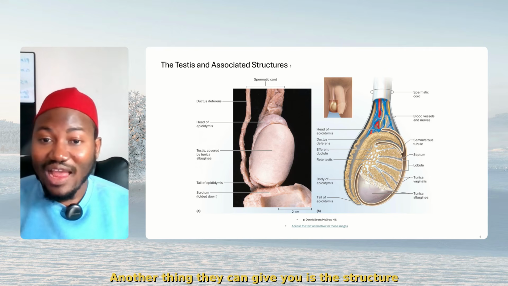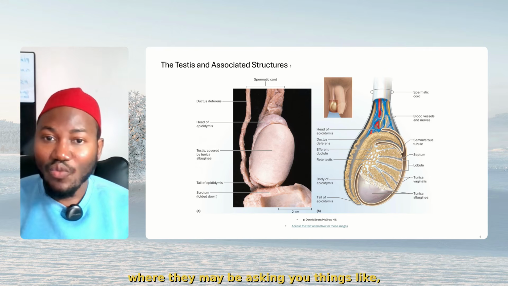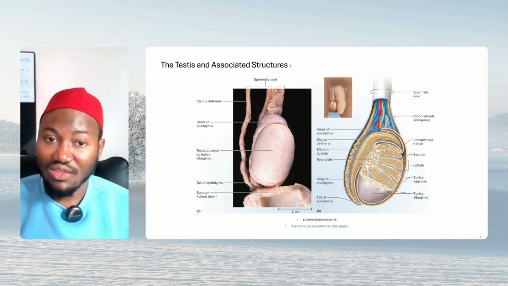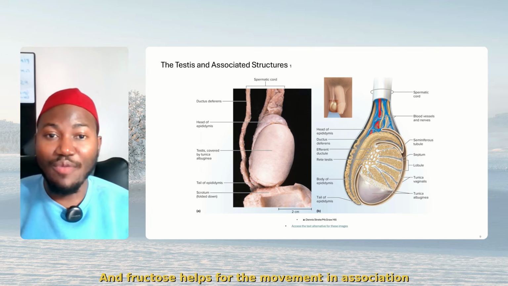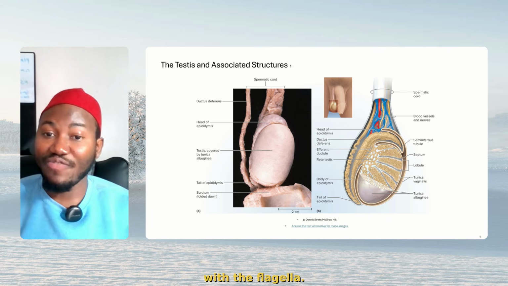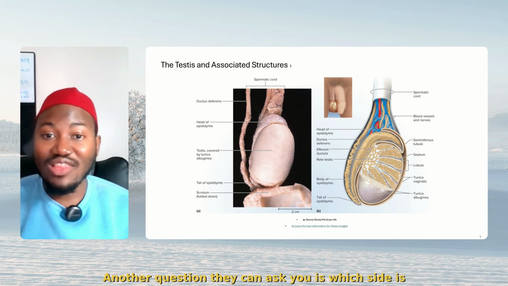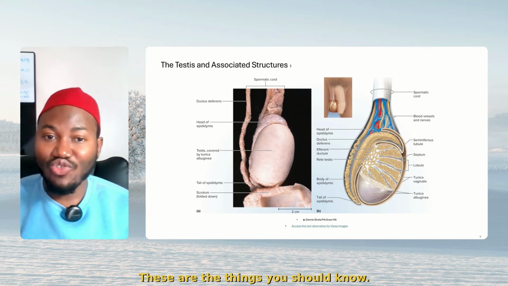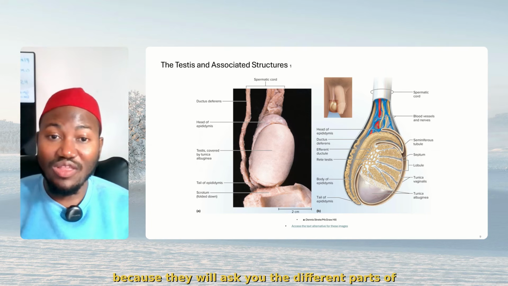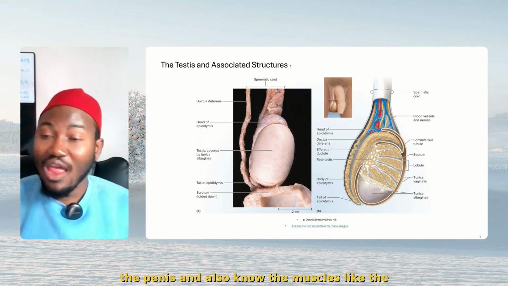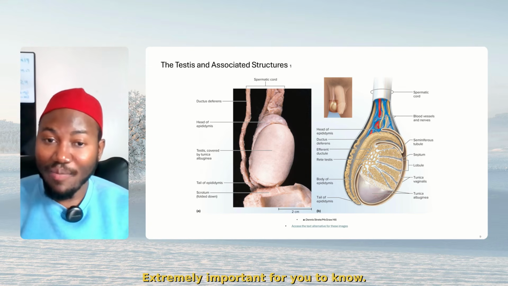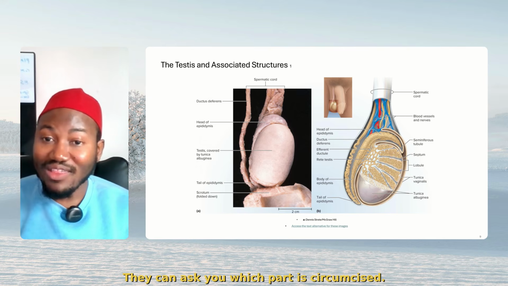Another thing they can give you is the structure of the penis, where they may be asking you things like the part that produces fructose, which I mentioned initially. And fructose helps for the movements in association with the flagella. Another question they can ask you is which side is the ejaculatory duct, or which side produces the pre-ejaculatory semen. These are the things you should know. Also, you need to know the diagram of the penis, because they will ask you the different parts of the penis. And also know the muscles, like the corpus spongiosum and the corpus cavernosum. Extremely important for you to know. They can ask you which part is circumcised.